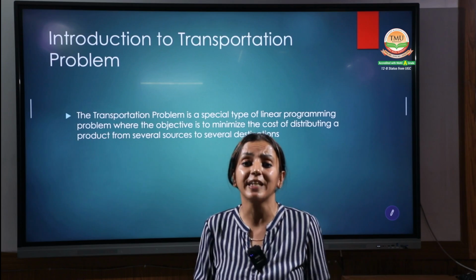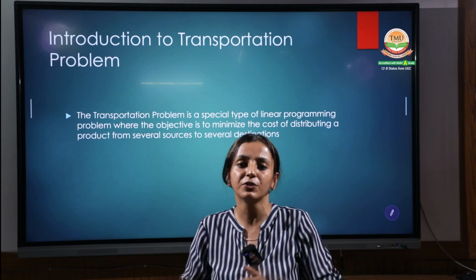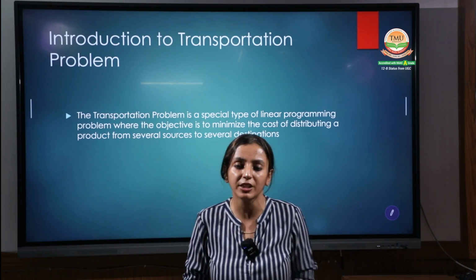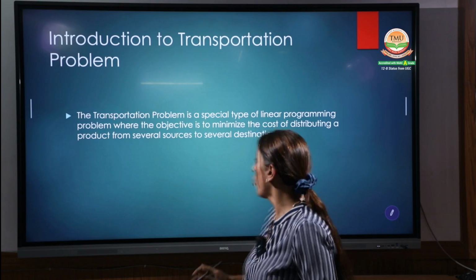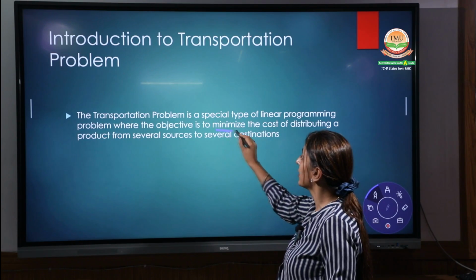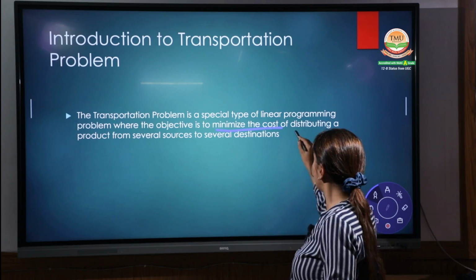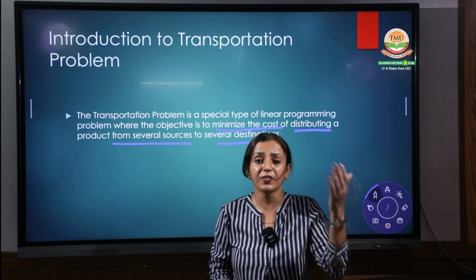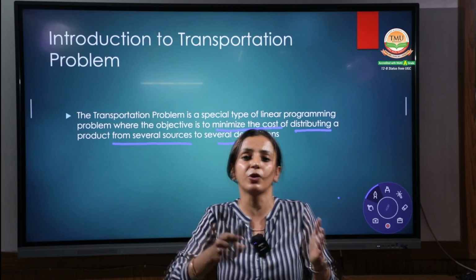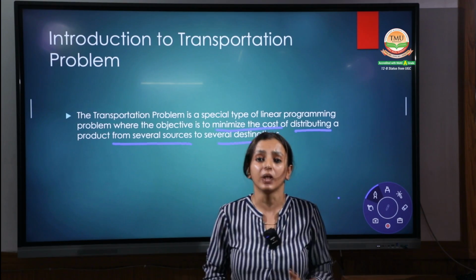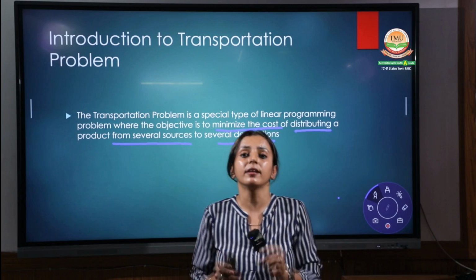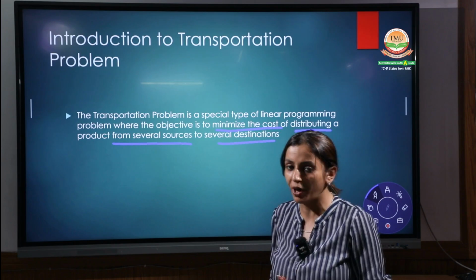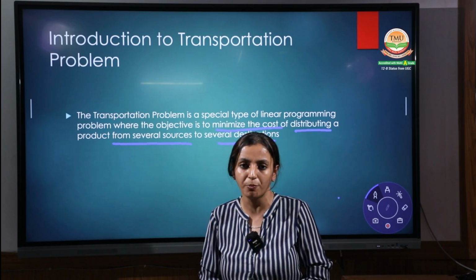What does this transportation exactly indicate? When we have to transfer the goods from one source to another and to the destination, what is the main objective of the manager in this? The main objective of the manager is to minimize. They want to minimize the cost of distributing a product from the several sources to the several destinations. As we have different sources, and from the different sources we have to transfer the goods, the main aim of the manager is to make the transportation cost to the minimum level as much as they can. Hope you're getting this point. What is the basic idea of the transportation problem, right?